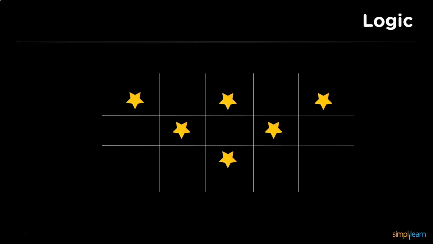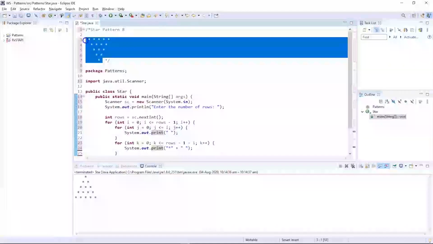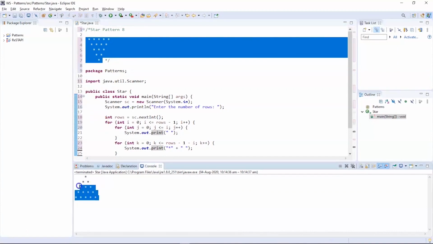Don't worry, this is completely similar to the previous one, but the only difference is it is printed in the inverted fashion. So there will be minor changes to the code. Let's look at those changes. So here we are back in Eclipse. The desired pattern is here, which is an inverted pyramid, and the previous program was a regular pyramid.